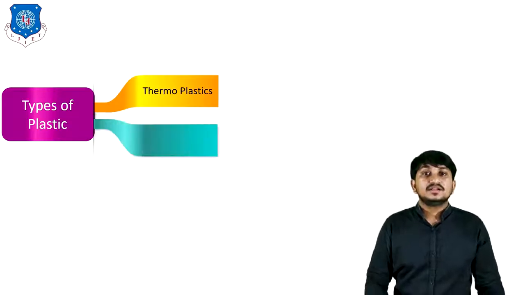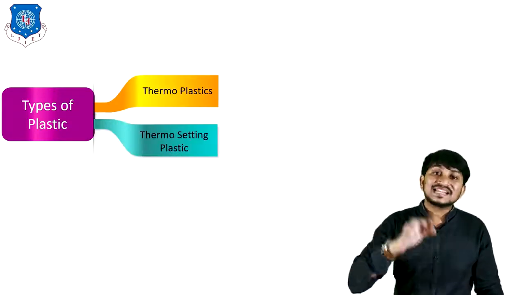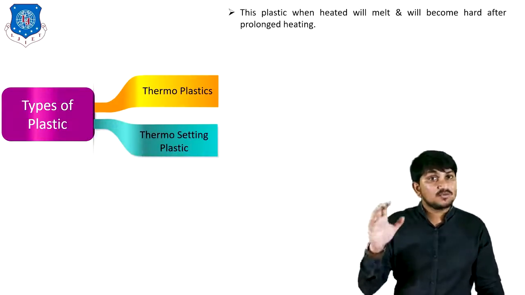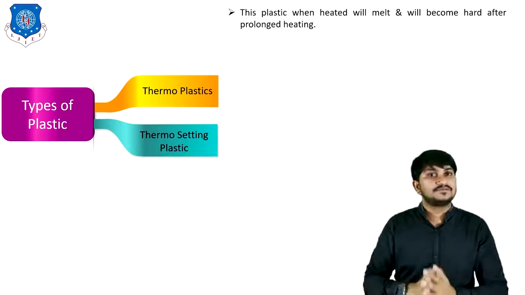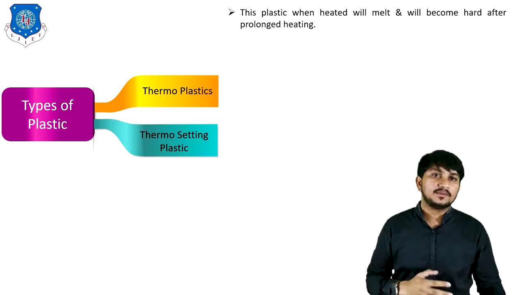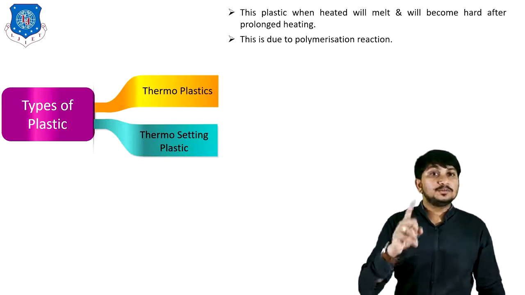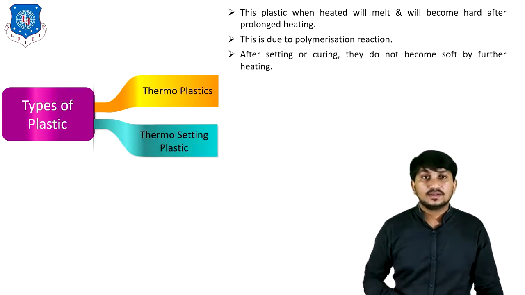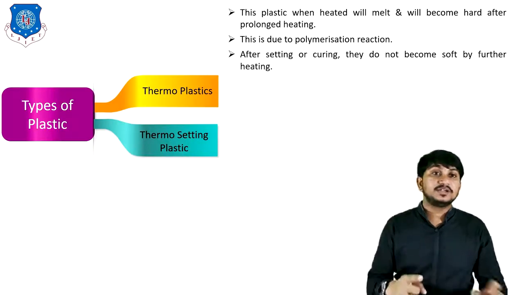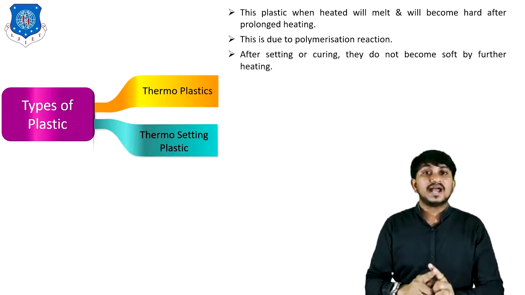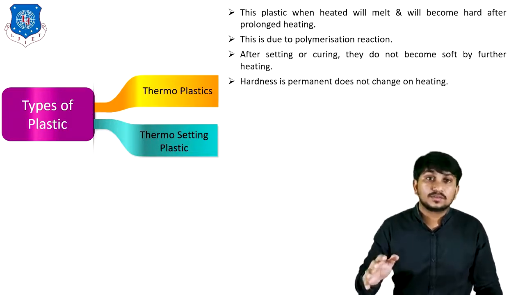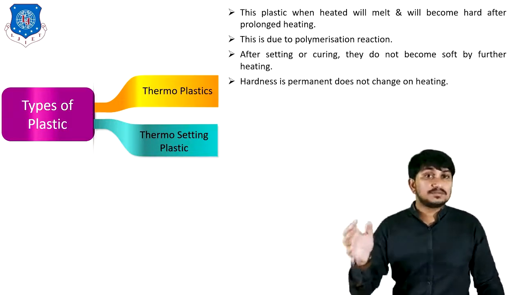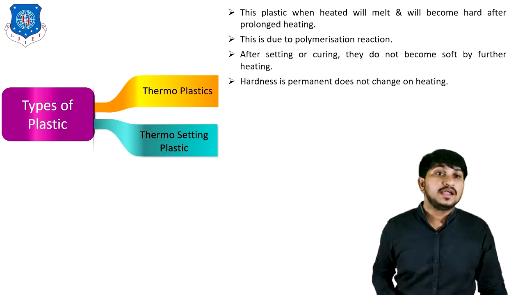Second is thermosetting plastic. This plastic, when heated, will melt and will become hard after prolonged heating. This is due to a polymerization reaction. After setting or curing, they do not become soft by further heating, so it cannot be used further. The hardness is permanent and does not change on heating.